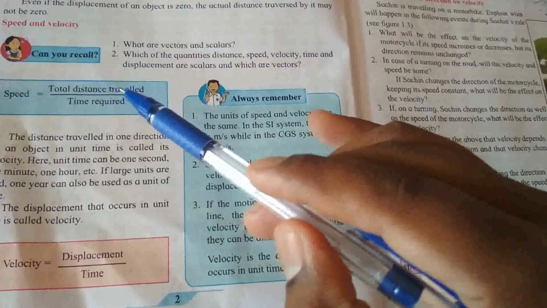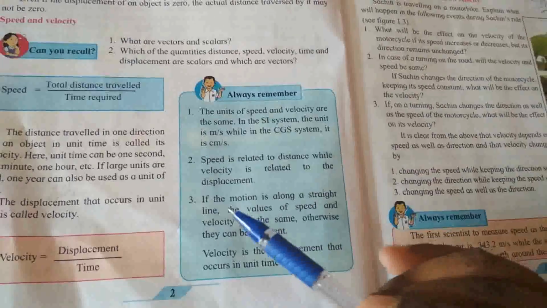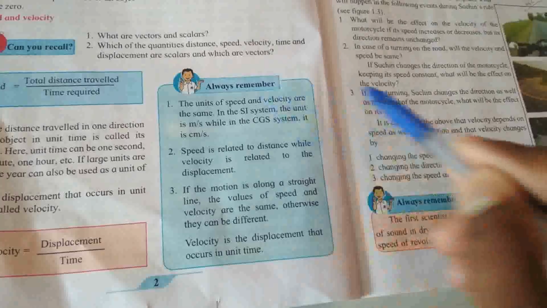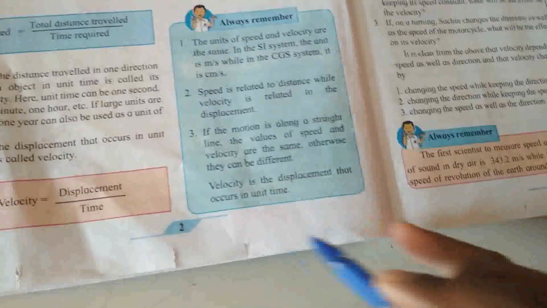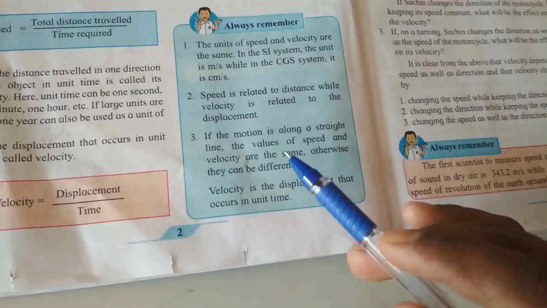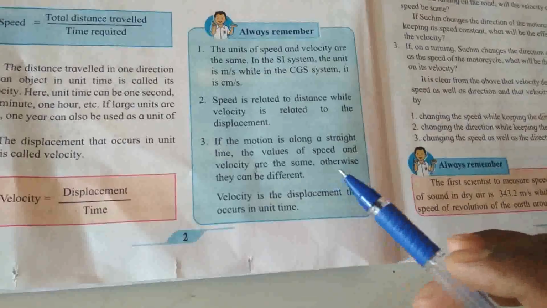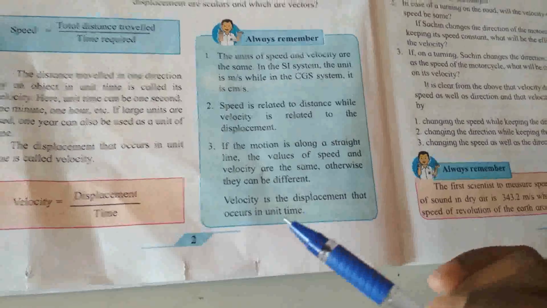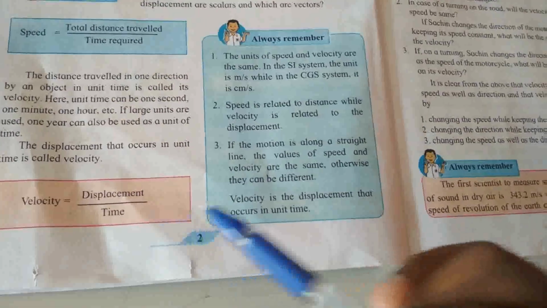If the motion is along a straight line, the values of speed and velocity are the same. Otherwise they can be different. Velocity is the displacement that occurs in unit time.